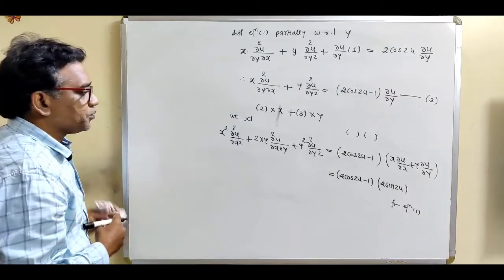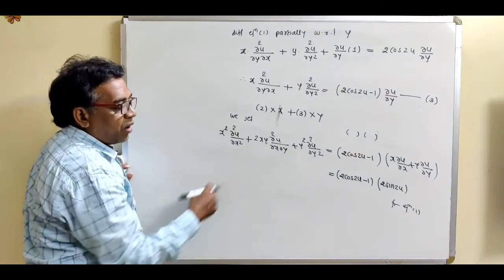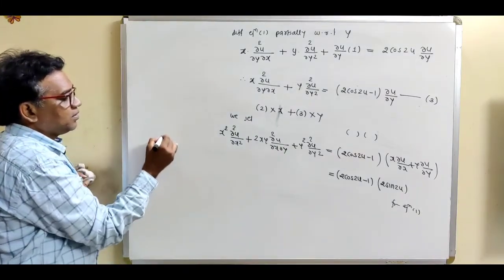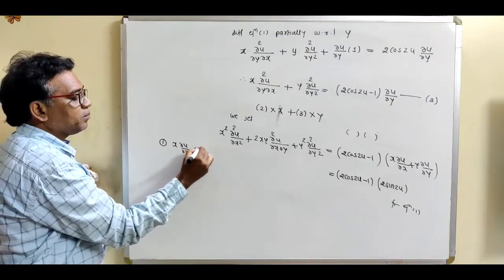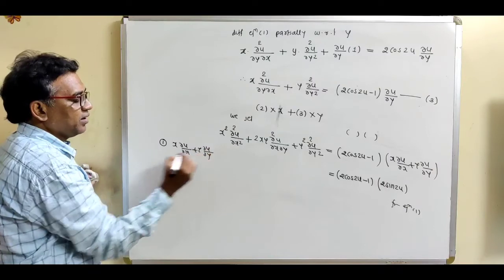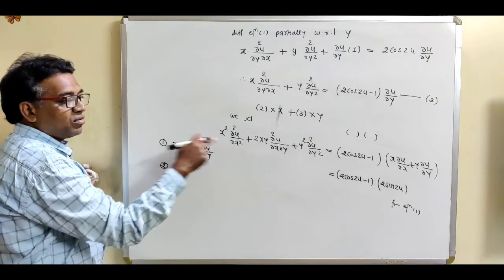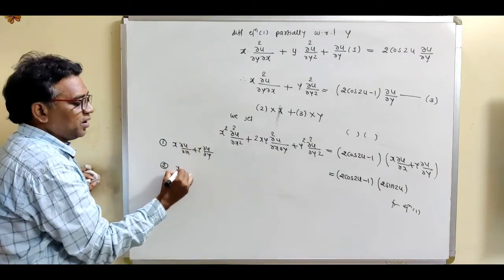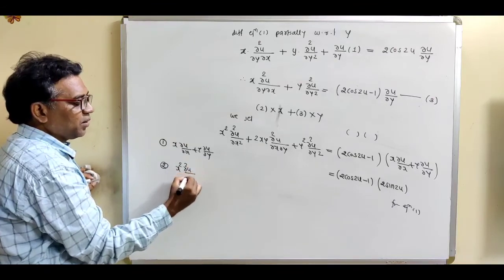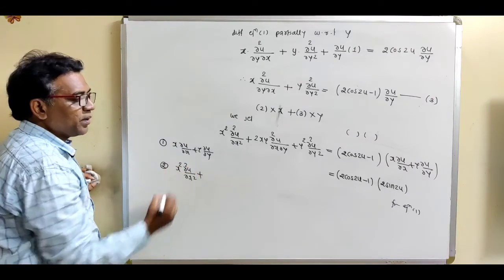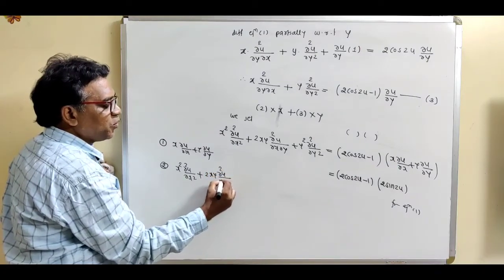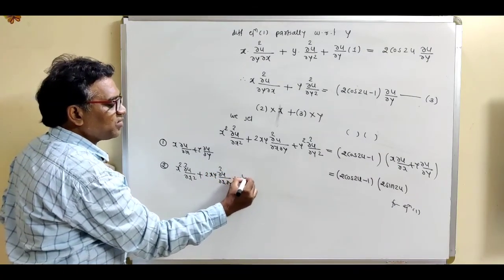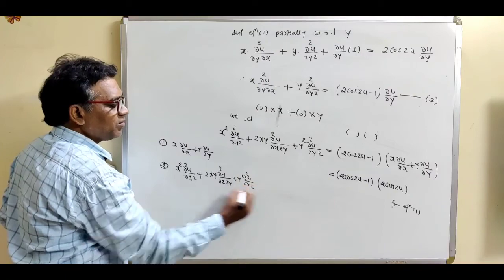So see how to get Euler's theorem. This is the first term, x into del u by del x plus y into del u by del y. And how to get this consequence of Euler's theorem? It is just like the bracket square type term, x square del square u by del x square plus 2xy del square u by del x del y plus y square del square u by del y square.